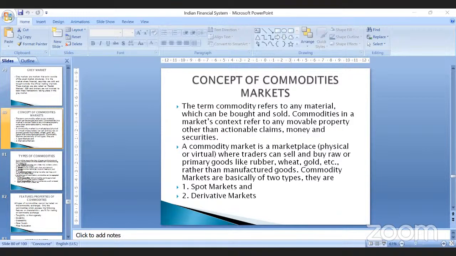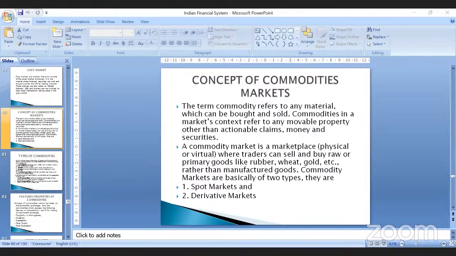But there is a derivatives market also. What is this derivative market? It is the complete opposite of the spot market. In the derivatives market, the instruments are financial in nature, right? A derivative is an agreement, as we learned yesterday, wherein the value of that contract or agreement is determined by the underlying asset value.